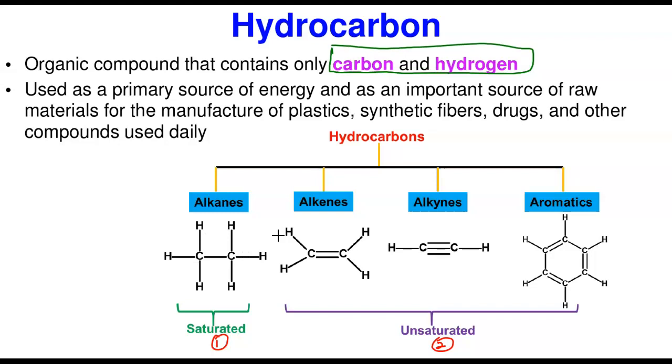Now, the unsaturated ones have 3 classes: the alkenes, the alkynes, and the aromatics. The alkenes have carbon-to-carbon double bond. We already saw this in the functional groups. The alkynes have carbon-to-carbon triple bond, while the aromatics must have at least a benzene ring in their structure. So these are the 4 classes of hydrocarbons we're going to be talking about. We're going to start with the first one, the alkanes.